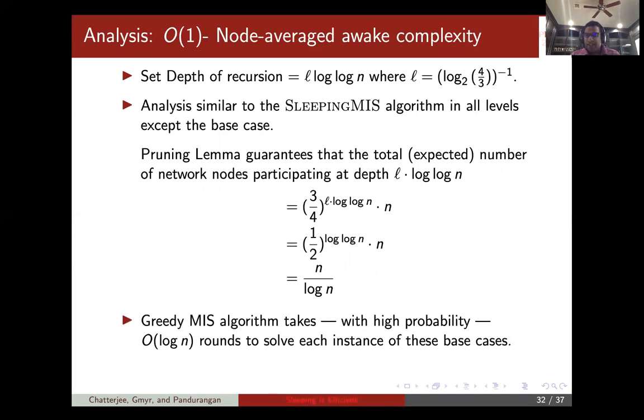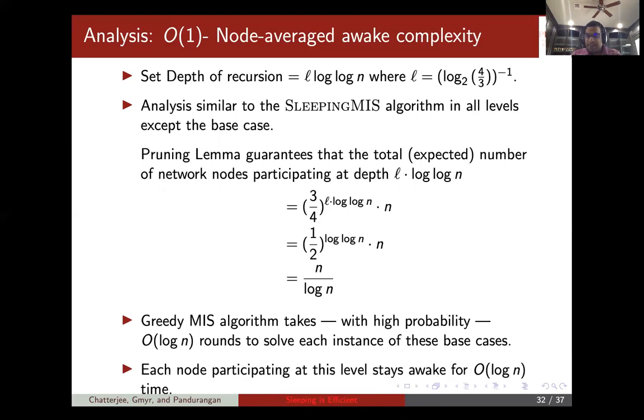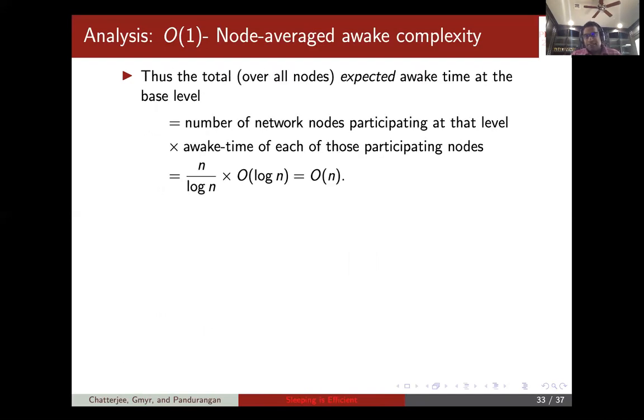So the greedy algorithm takes with high probability only log n rounds to solve MIS, in particular at this base case as well. Each node participating at this level may stay awake for a long time, at least log n time in the worst case. But since there are only n/log n nodes at this level, the total awake time for all these participating nodes is n/log n times O(log n), which equals O(n).